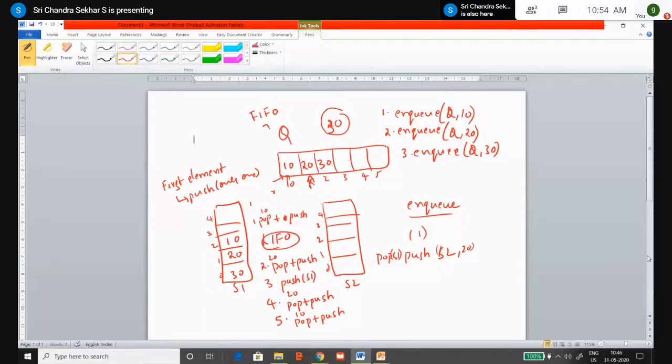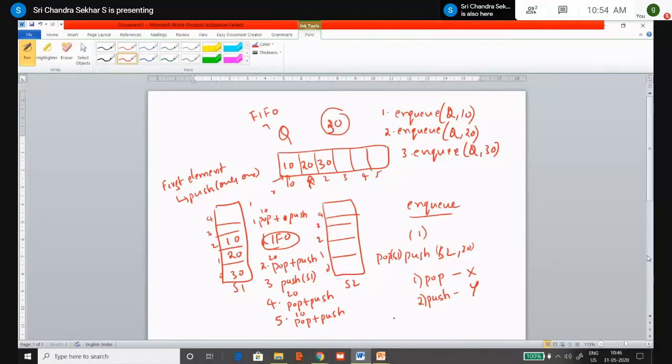Similarly, for example, for this question, let me explain how the question patterns will be asked in the GATE examination. He will be saying like this. For example, assume that a pop operation costs X amount and a push operation costs Y amount.